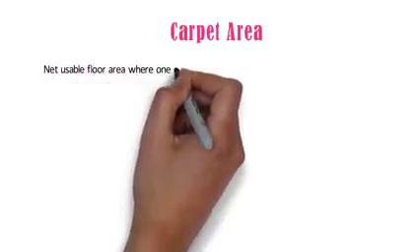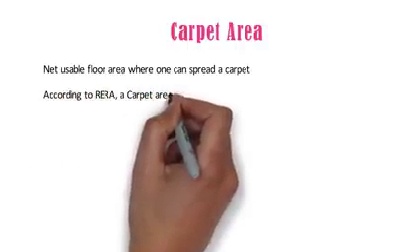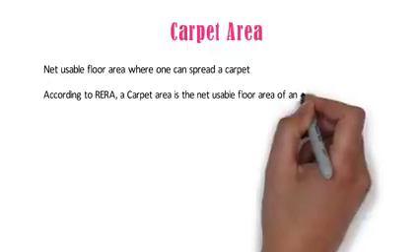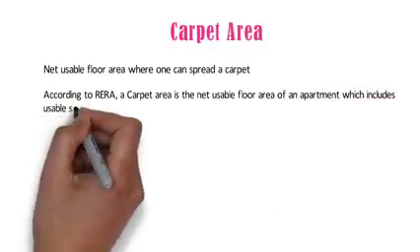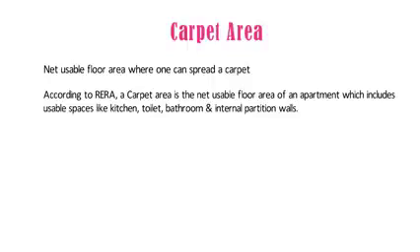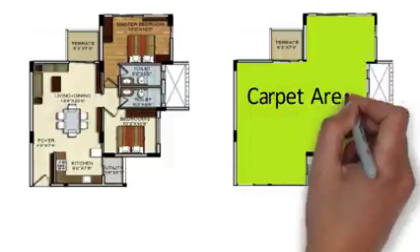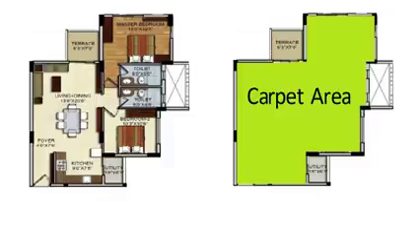Carpet area, also known as net usable floor area, is the space where one can spread a carpet. According to RERA, a carpet area is the net usable floor area of an apartment, which includes usable spaces like kitchen, toilet, bathroom and internal partition walls. Now this brings clarity which was not there before RERA was introduced. For your reference, this is the plan of 2 BHK flat and this is the carpet area which is marked in green color. For better clarity, I am listing out the inclusions and exclusions in carpet area.